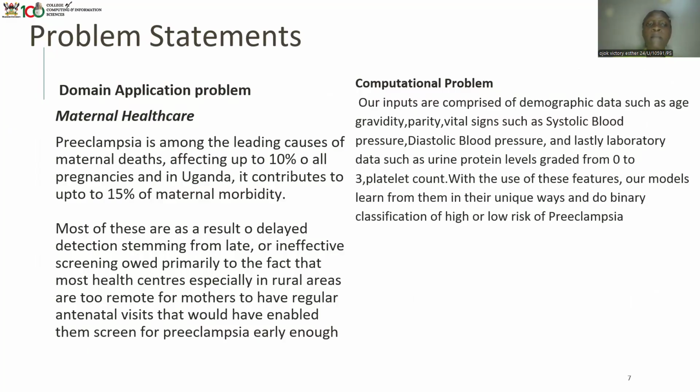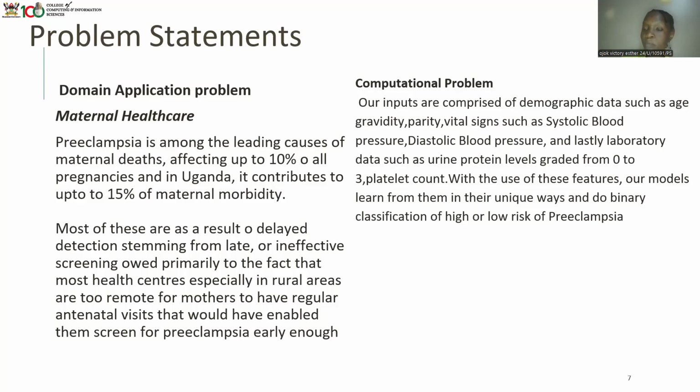Our problem statements: the domain application problem, which I've been talking about all this while, is that preeclampsia is the leading cause of maternal deaths, stemming from late screening. Our computational problem is that our inputs comprise demographic data like age, gravidity, and parity, and then the vital signs and also the lab data.